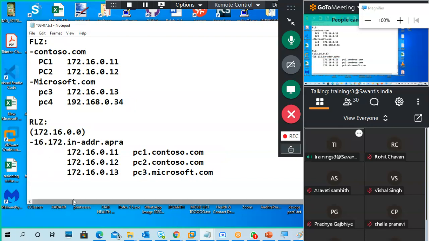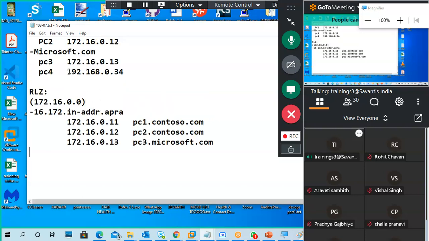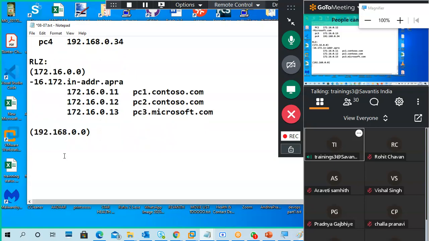For example, I have a different network also in my DNS. So for this network, in brackets means it is some network. What is the network ID of this one?